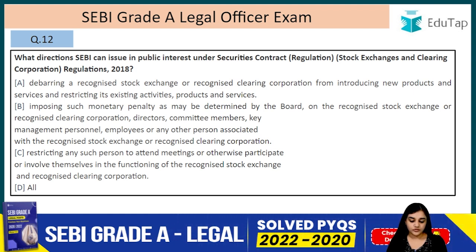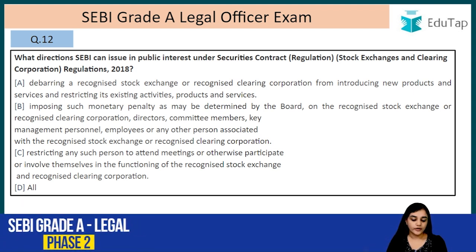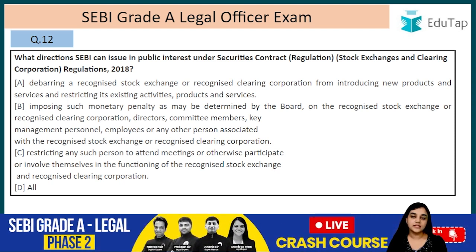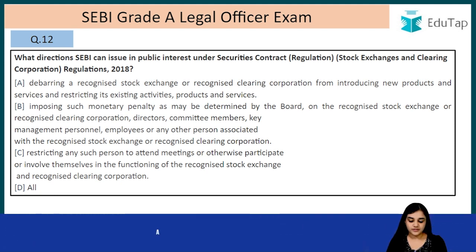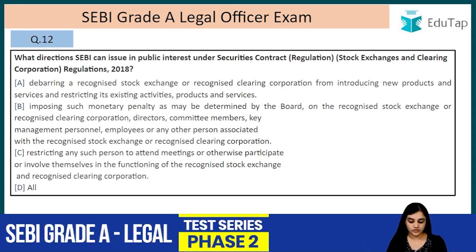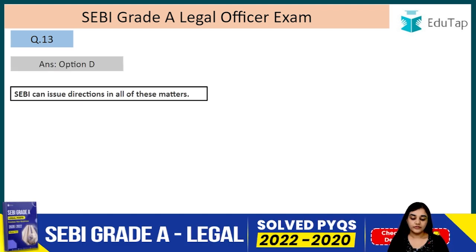members, key managerial personnel, employees or any other persons associated with the recognized stock exchange or recognized clearing corporation, restricting any such person to attend meetings or otherwise participate or involve themselves in the functioning of the recognized stock exchange and the recognized clearing corporation. So all of these, they are actually correct. SEBI can issue directions in all of these matters.